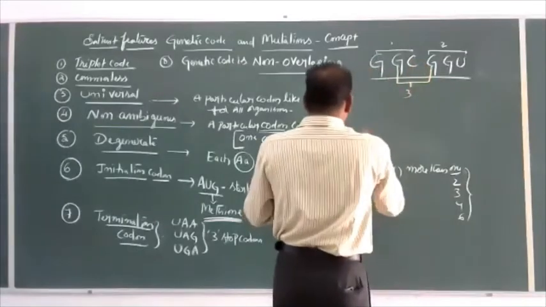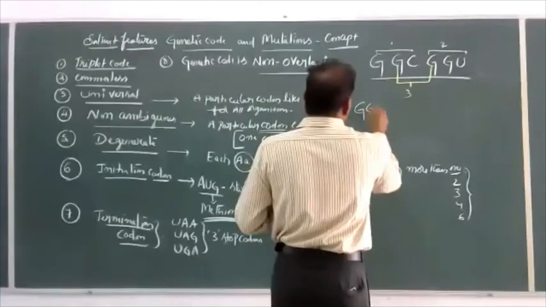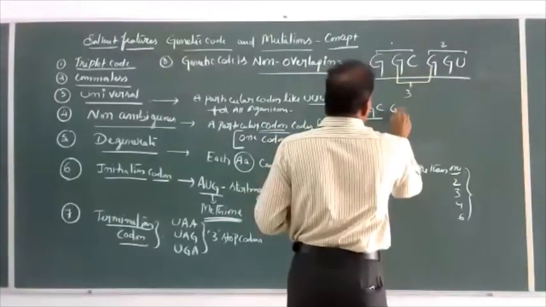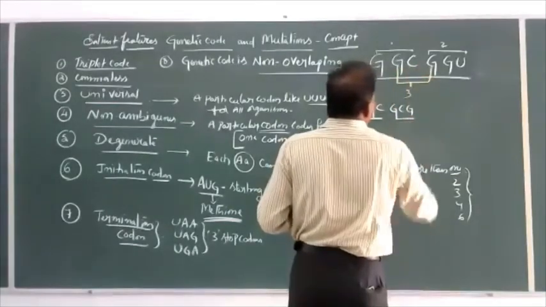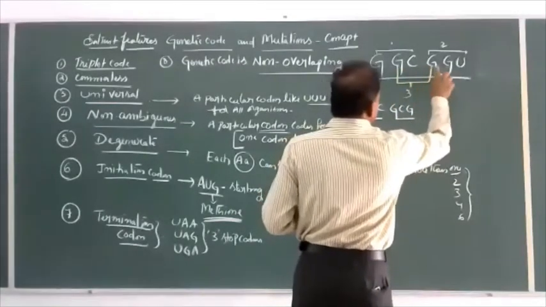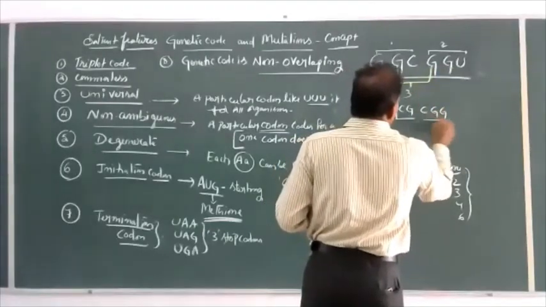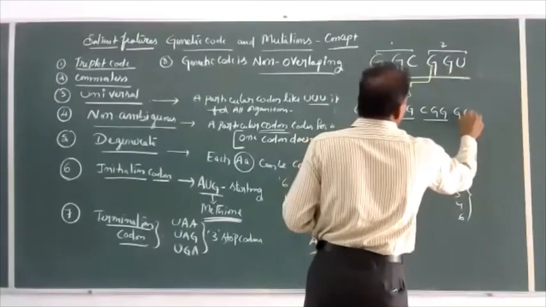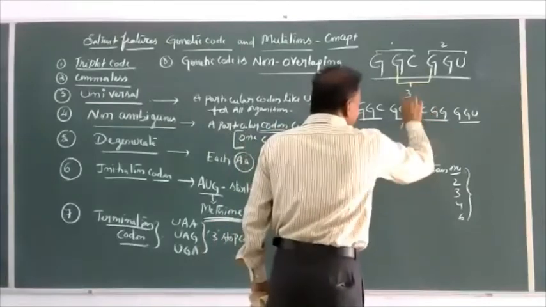Let us see here. GGC, one amino acid. GCG, second amino acid. CGG, third amino acid. GG. So this is wrong.